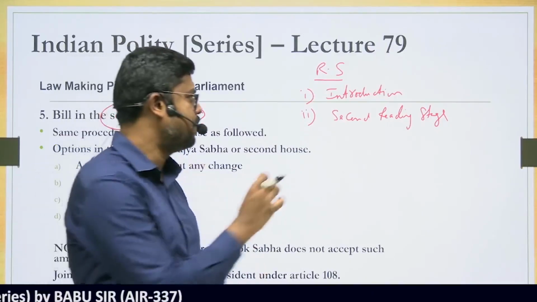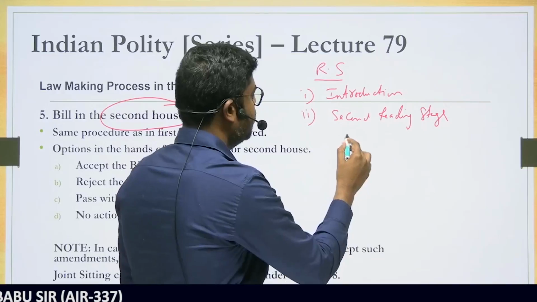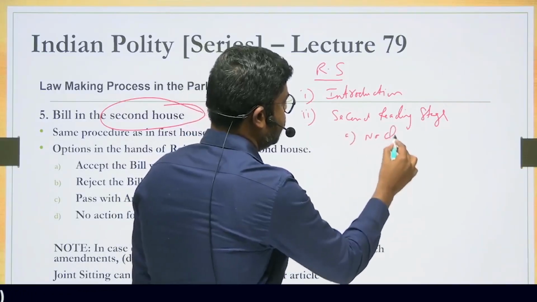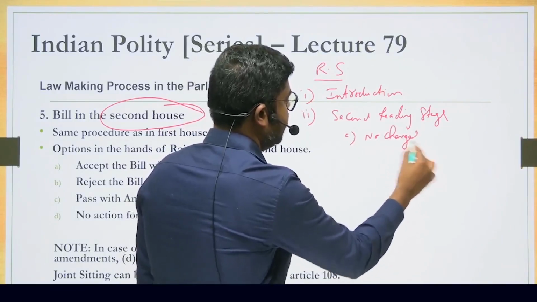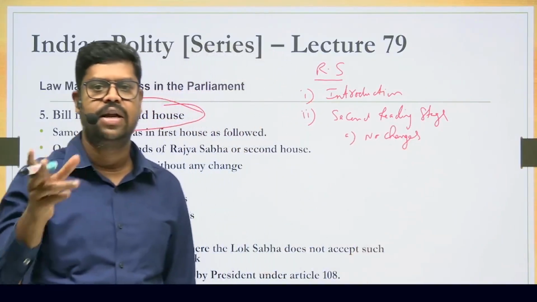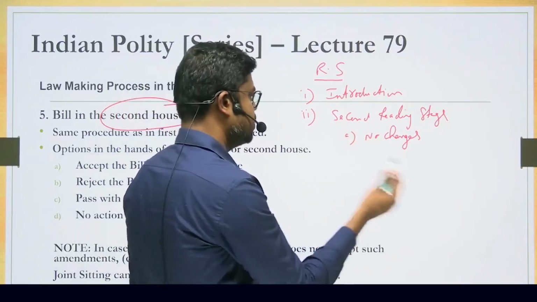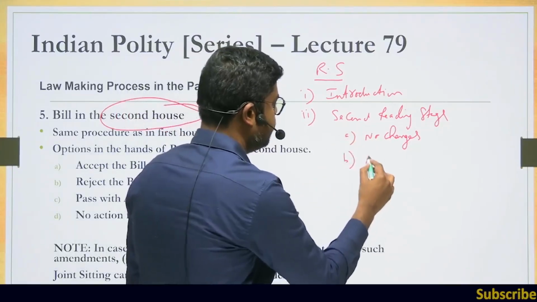So therefore, what happens in the second reading stage? One thing that they can do is that they make no changes, because any changes that can be made to the bill can be made only in the second reading stage. So therefore, the Rajya Sabha here can make no changes, or they can make changes.